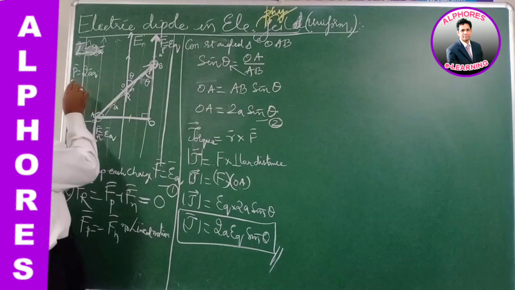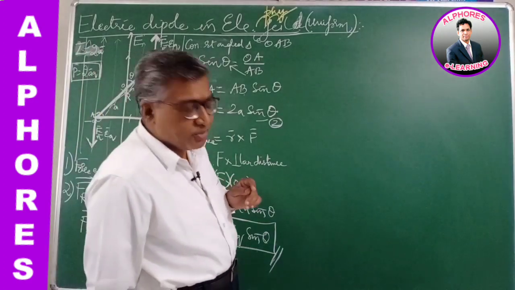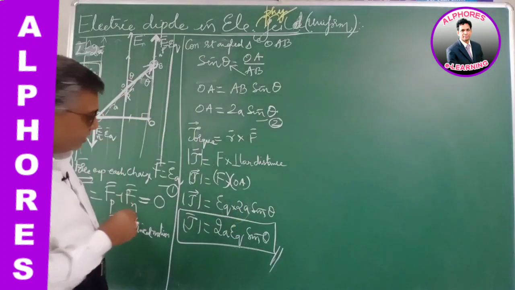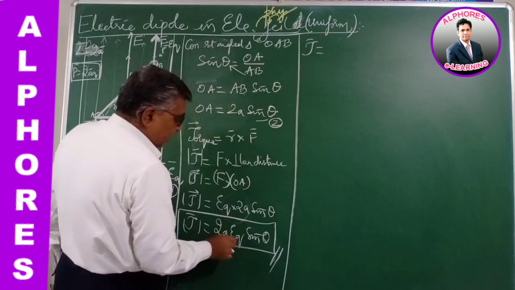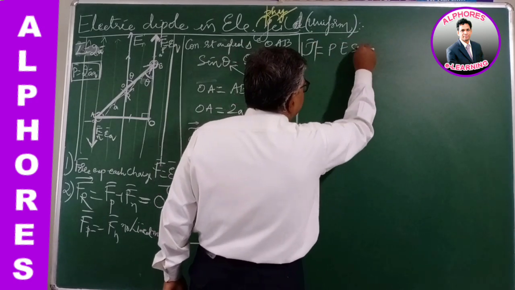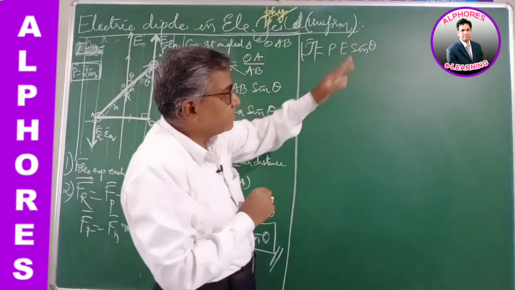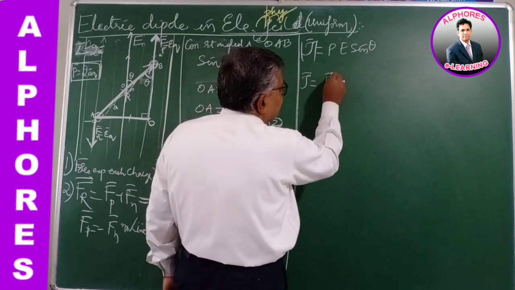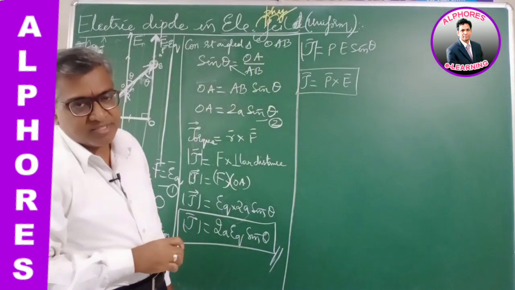But we have already considered the dipole moment of a dipole P as 2AQ. So here we have 2AQ, which can be substituted as P. Therefore the magnitude of the torque is P E sin theta. But P is a vector and E is a vector, and sin theta, according to first year, is the product of the vectors. So I can write torque as P bar cross E bar. Vectorially, torque is P cross E.